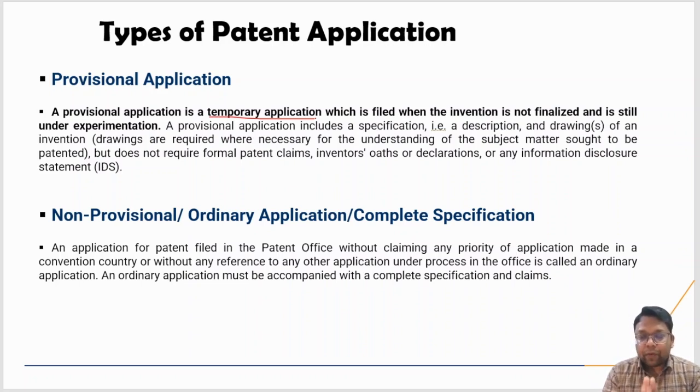So that's why the provisional application in India, as well as maybe other countries, here you have to file a temporary application. In that temporary application, you just have to file the descriptions and drawings of the invention. You don't have to write anything in any particular way. यहाँ पे आपको कोई claim draft करने की जरूरत नहीं होती, कोई particular way draft. You just have to file descriptions and drawings and other things. You can file it in the provisional application, and you will have a 12-month window. Within the 12-month window, you need to file for the complete specification या ordinary application, right?